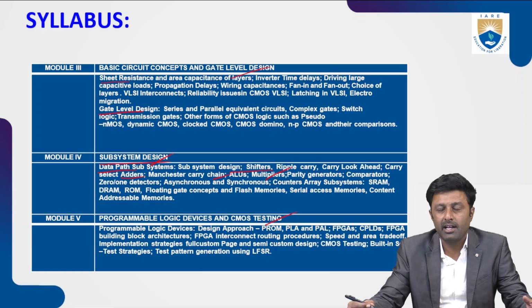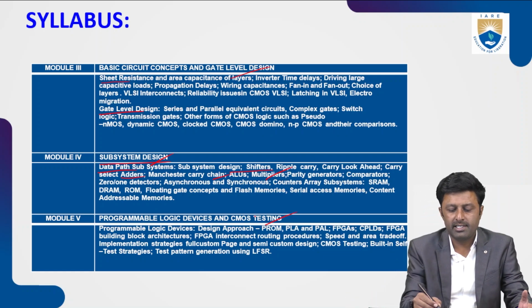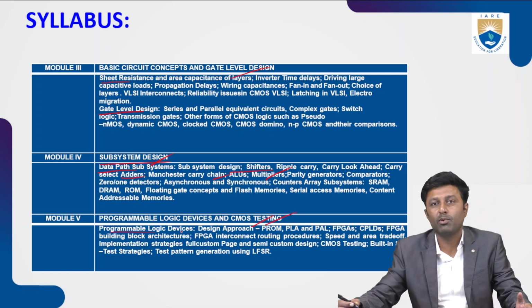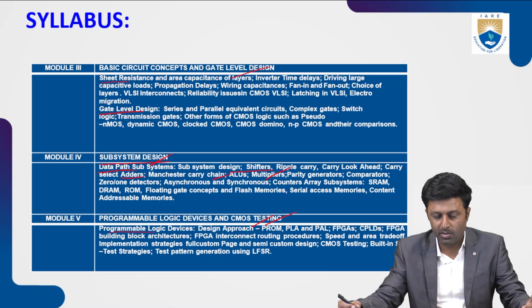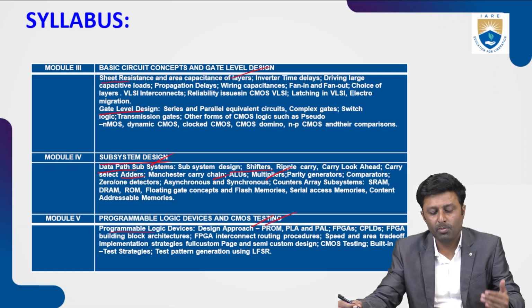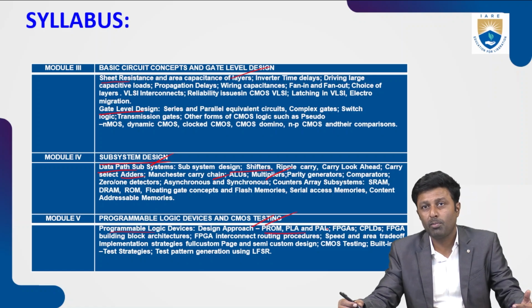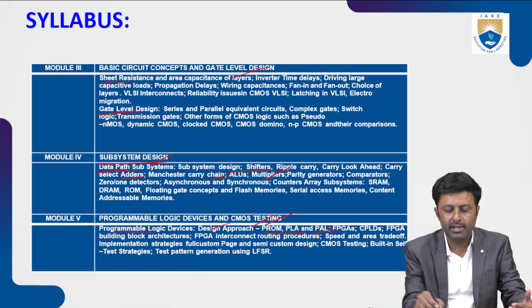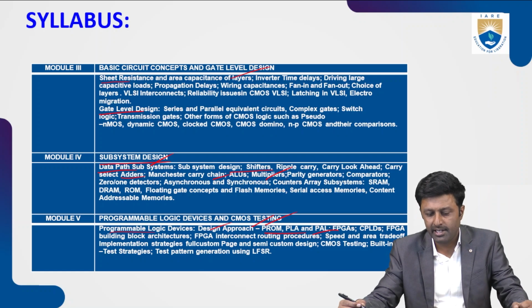Then in module 5, we'll be talking about the programmable logic devices and the CMOS testing. Once the IC is designed, at the end it will be tested for all the possibilities. So this testing plays a very important role. Here we'll be talking about programmable logic devices, which are devices that can be programmed each and every time to update their specifications. So programmable logic devices are important. Here we'll be talking about PROM, then PLA, programmable logic array, then PAL, programmable array logic. These are the different types of programmable logic devices used in the process of VLSI design.